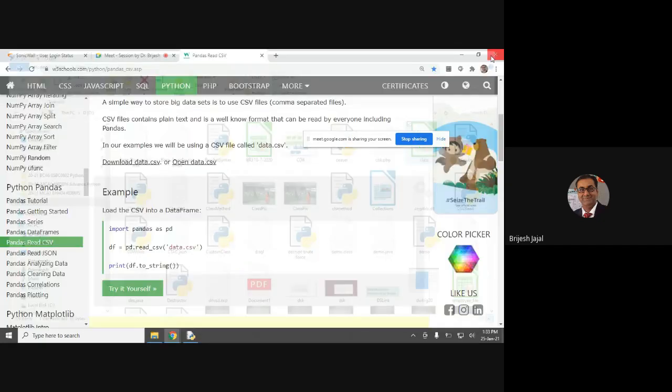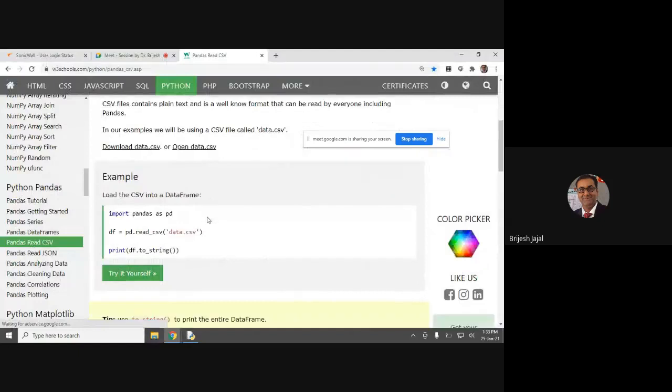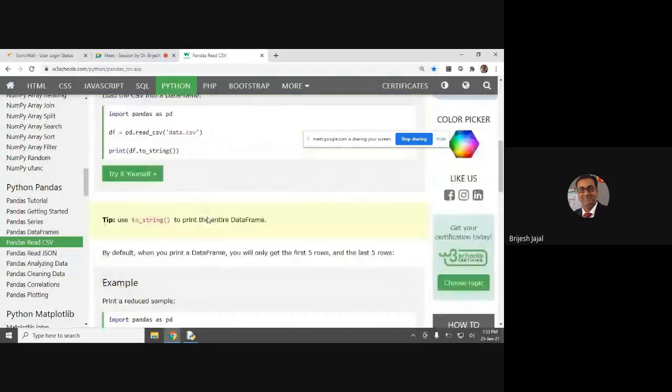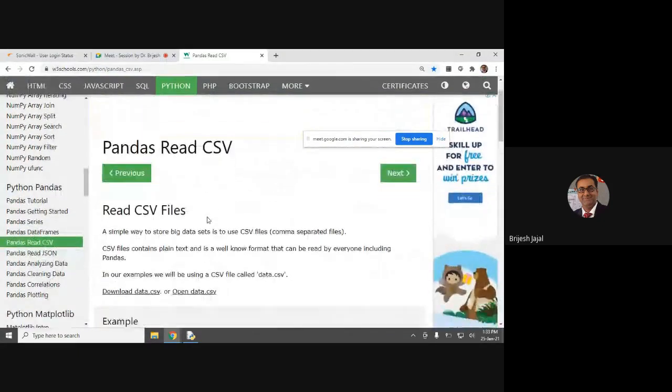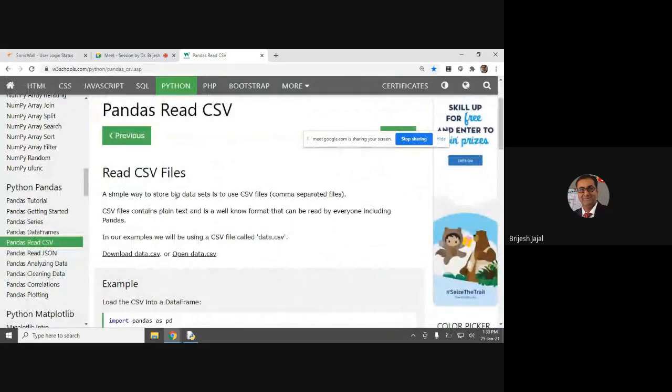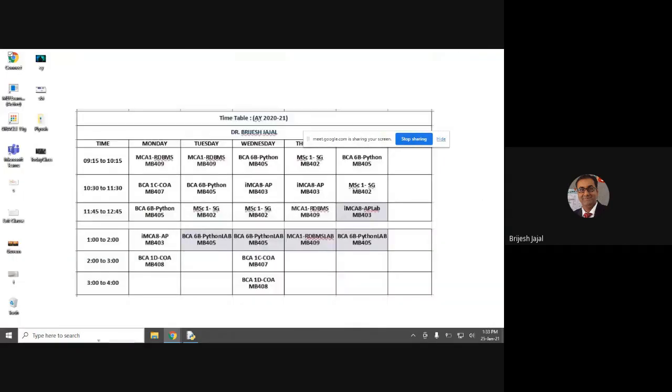Coming back to the question of using pandas in mobile, not pandas but any Python editing tool from your mobile phone, can you do it?